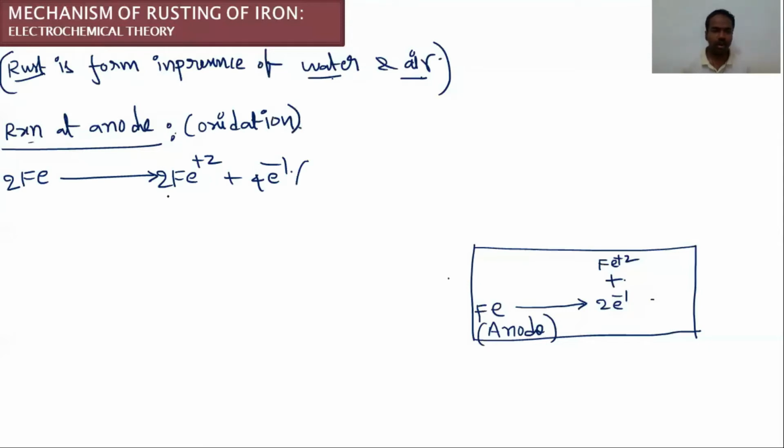So what is the electrode potential of the anode? Or what is the SRP of this reaction? E0 of this iron metal, Fe+2 to Fe. So Fe+2 becomes Fe, this is the reduction. This is the SRP, the standard reduction potential of iron metal, which is minus 0.44 volts. This is the property of the metal.